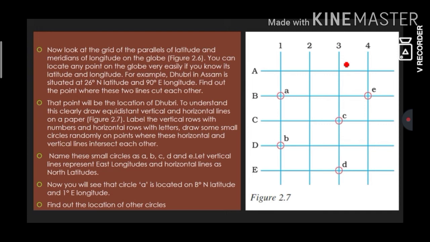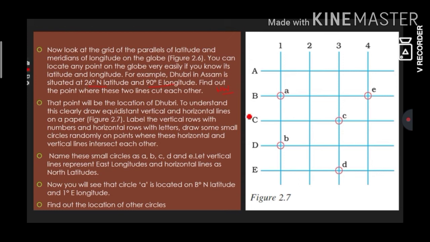Now, we'll go for an example. Dhubri is a place in Assam, situated at 26 degrees north latitude and 90 degrees E, that is east longitude. Find out the point where these two lines cut each other. That is your homework. Try and tell me in which place they cut. The point will be the location of Dhubri, right?